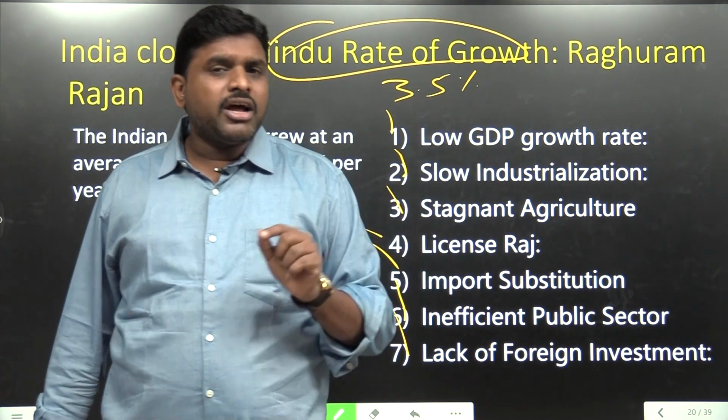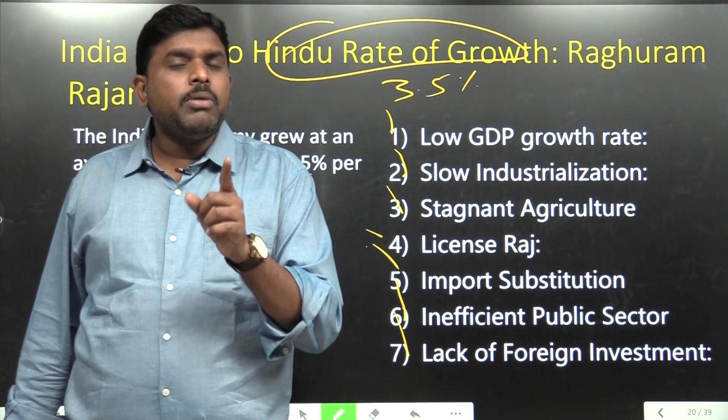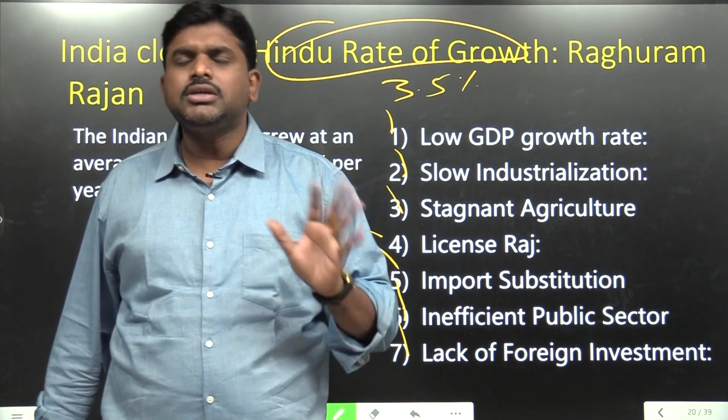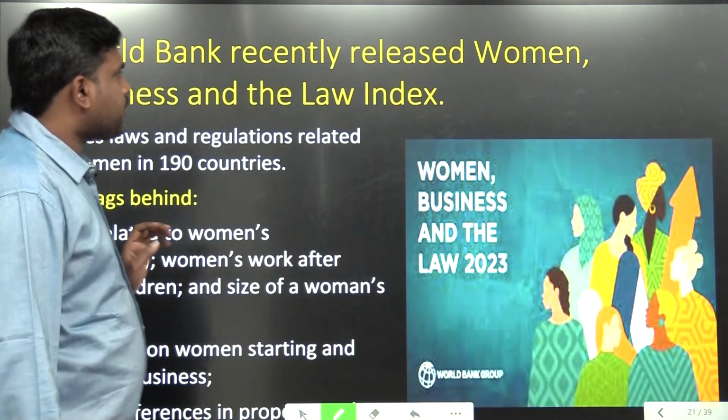Now, Raghuram Rajan, Nobel laureate in economics, has said that we are facing the problem of the Hindu rate of growth, which is 3.5% to 4%. When the growth rate is limited to that, at that time it is called this.